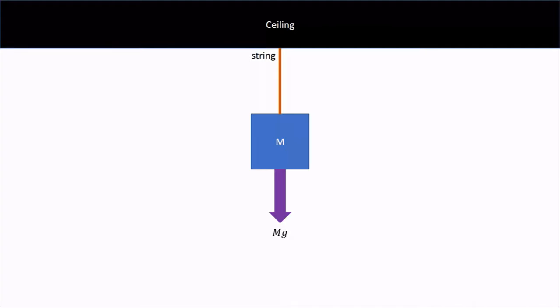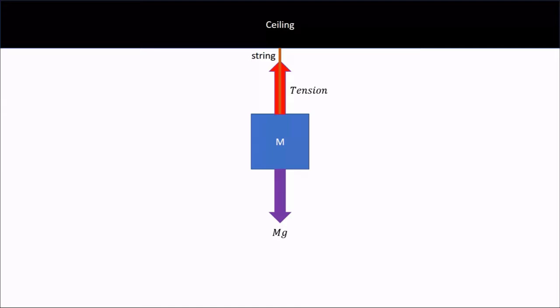However, you don't expect the block to fall. After all, it is being held up by the string. That means the string must be producing some upward force that cancels the downward gravity. We call this force the tension force. But what is the source of this tension force, and how can we predict its behavior?